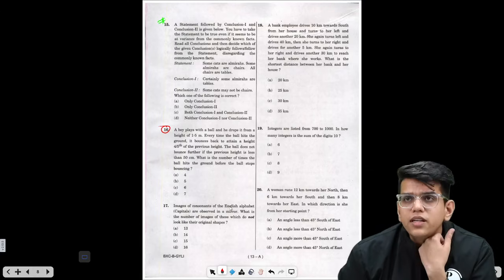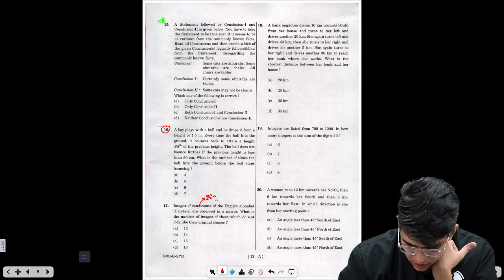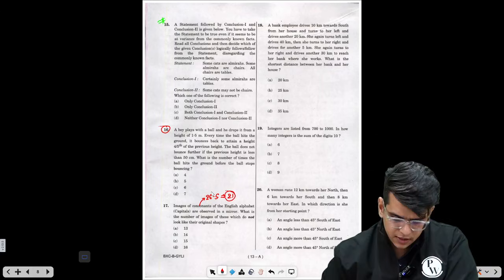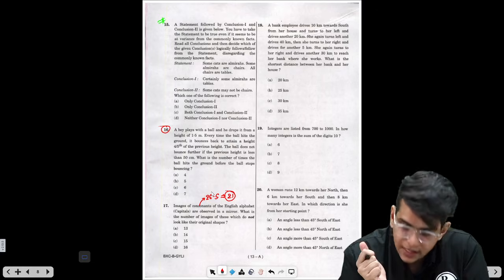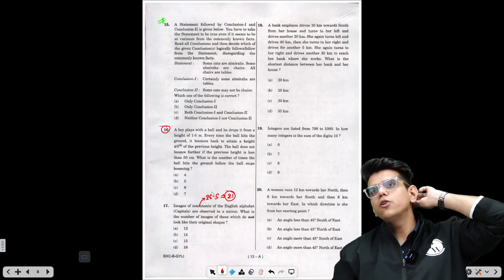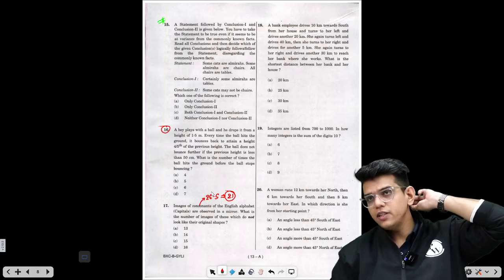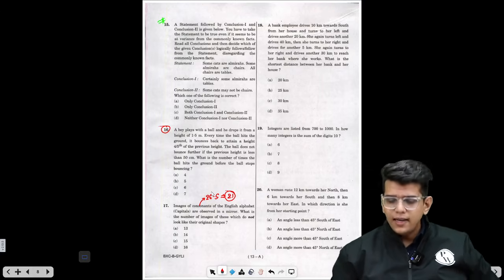Images of the consonants. So first of all, as soon as they say consonants, how many consonants are there? 21. Now out of these 21 consonants of the English alphabet observed in a mirror, what is the number of images of these which do not look like their original shape? So you have to count the number of consonants which will not have the same mirror image. Mirror image means left becomes right and right becomes left.